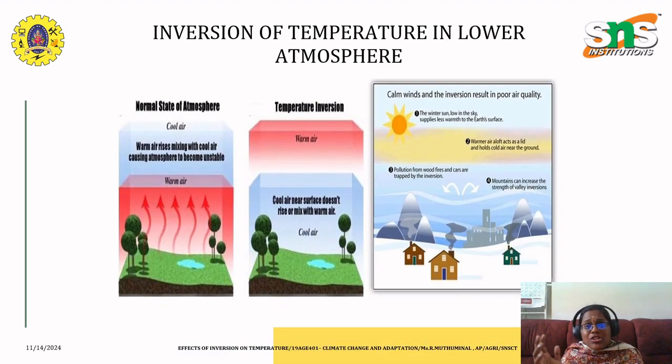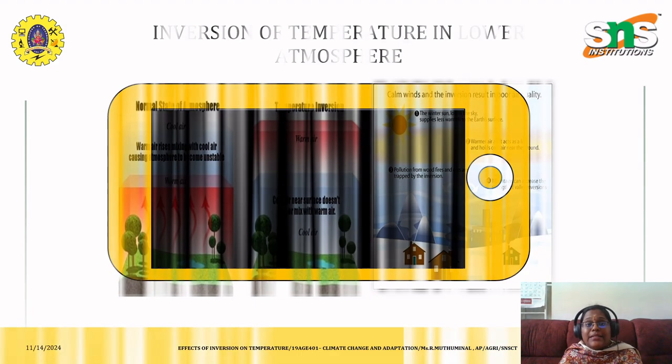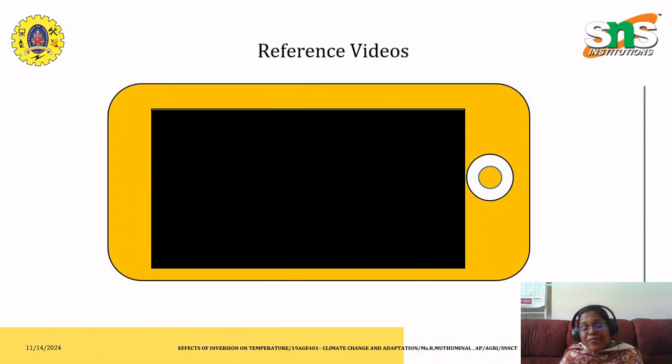So the inversion of the atmosphere in the lower atmosphere happens due to these conditions, and during winter it is in a greater state. So this is what I have prepared for today's class.